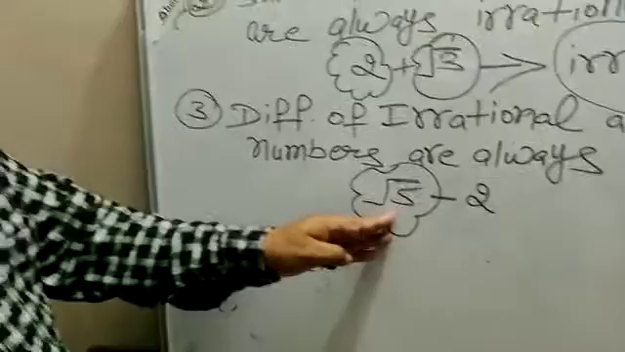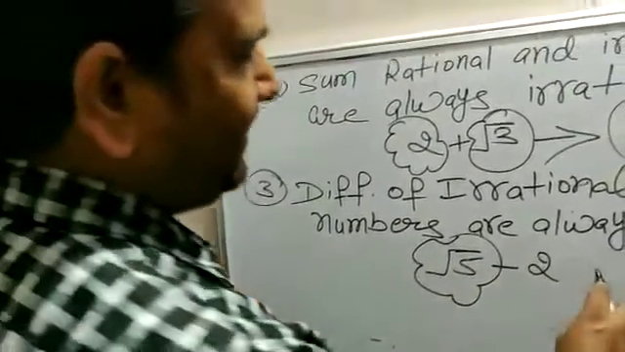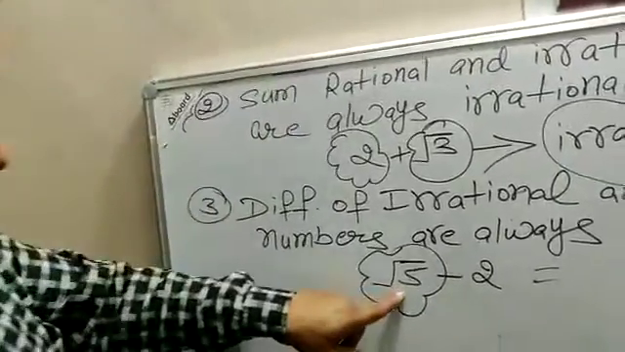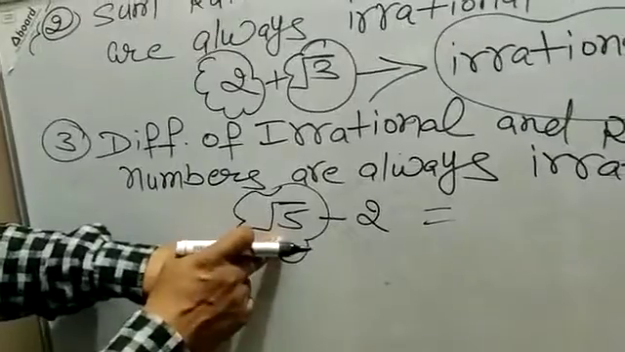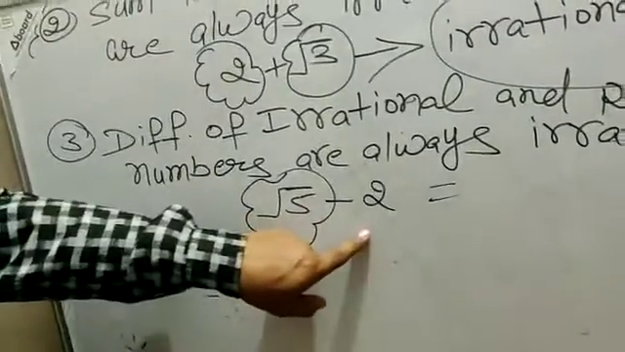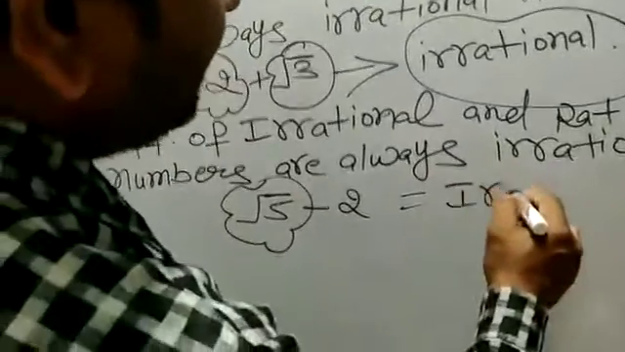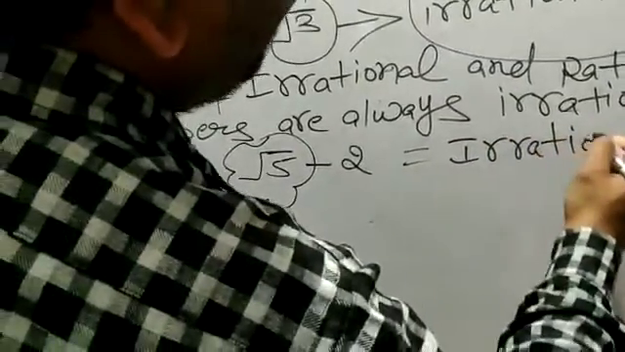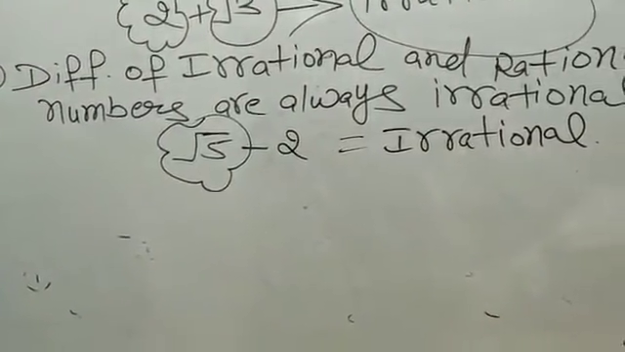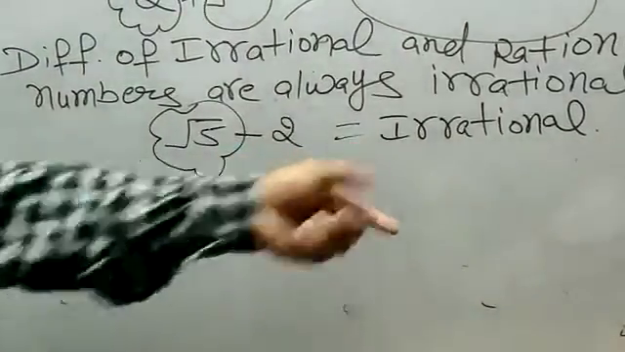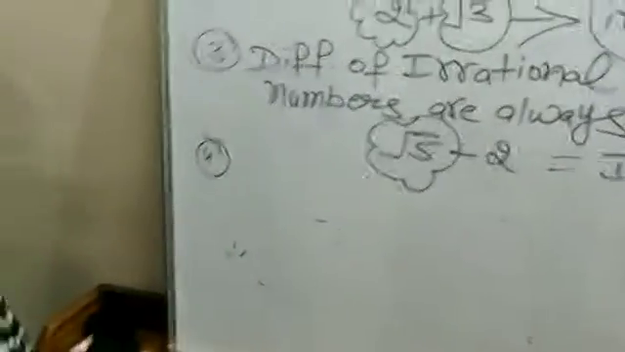So root 5 is an irrational number. If you go for the solution, what you have to do is take root 5, solve it by long division, and then subtract your 2. What you get is an irrational number, a number which is non-terminating, non-repeating decimal, and that number itself is an irrational number. Fourth property is what?